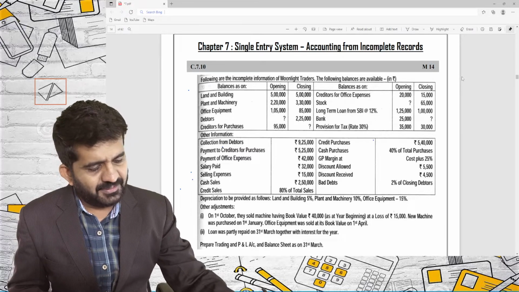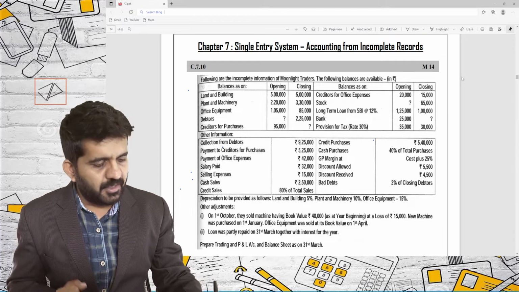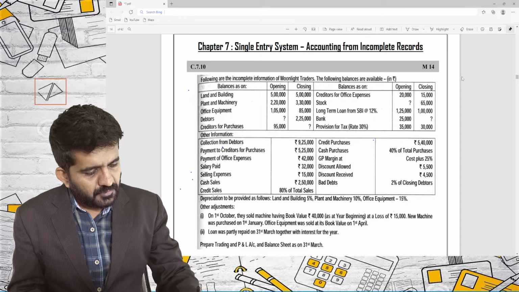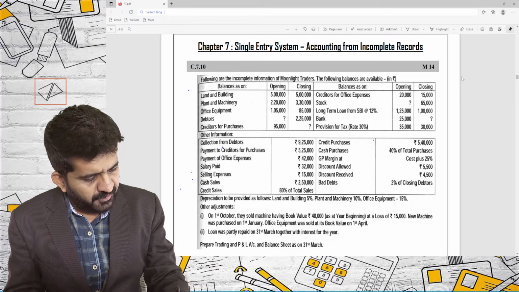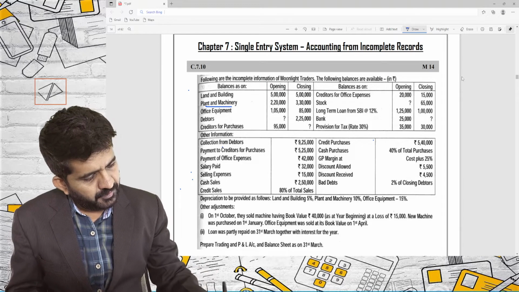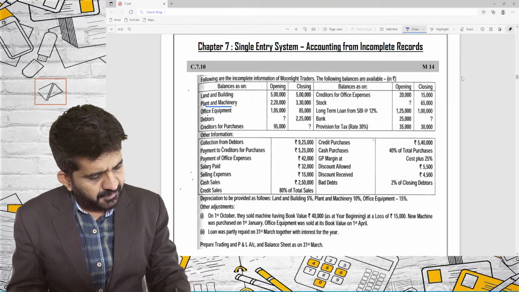The following balances are available. Land and building 5 lakhs, 5 lakhs. I don't think an account is required because the opening balance and closing balance are the same. Plant and machinery 2 lakh 20,000, 3 lakh 30,000. I would be preparing a plant and machinery account. Office equipments also we can prepare an account.